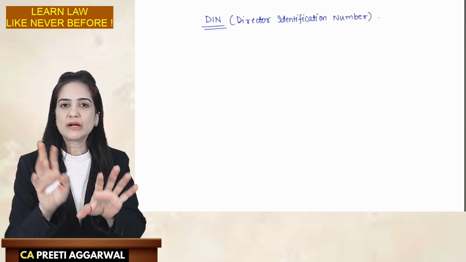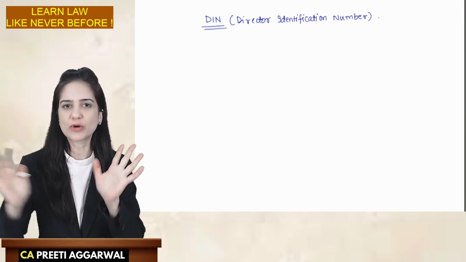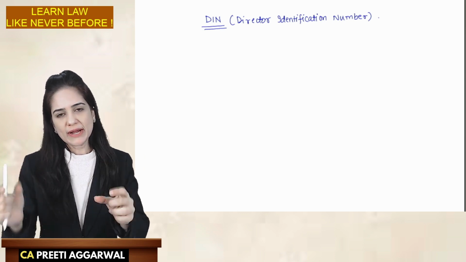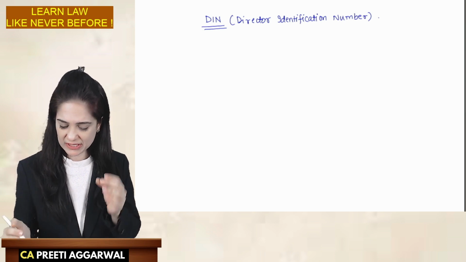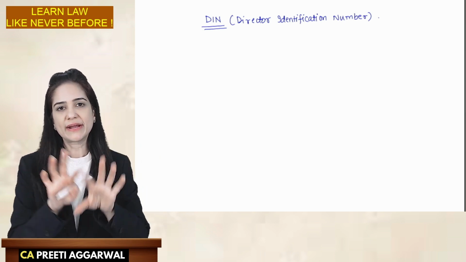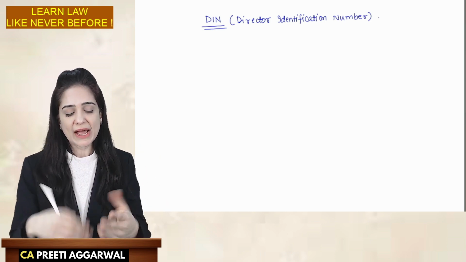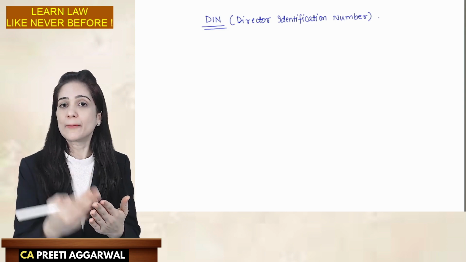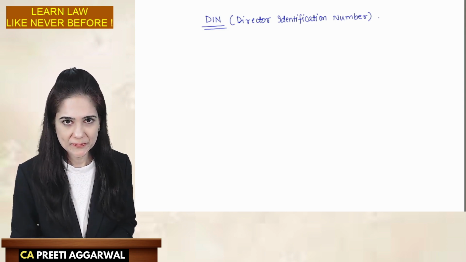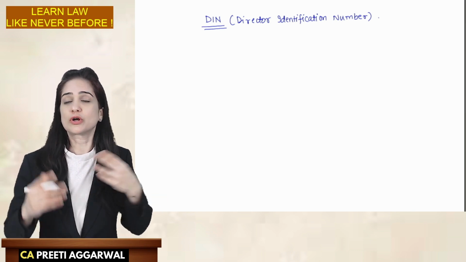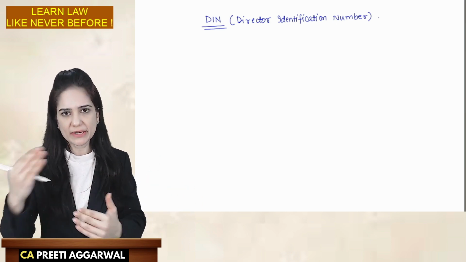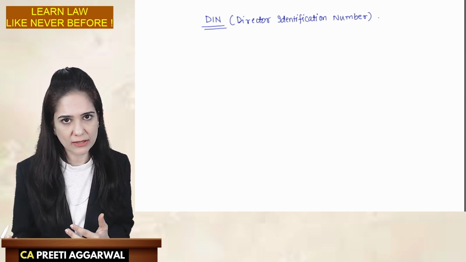Just Google Director Identification Number of Mr. Mukesh Ambani. So you enter the DIN in the website of mca.gov.in. Visit mca.gov.in, enter the DIN number, and you will get a list of all the companies in which he is a director. So it is giving information. So we will come to know in which all companies he is a director, because there is a limit to the maximum number of directorships a person can hold.